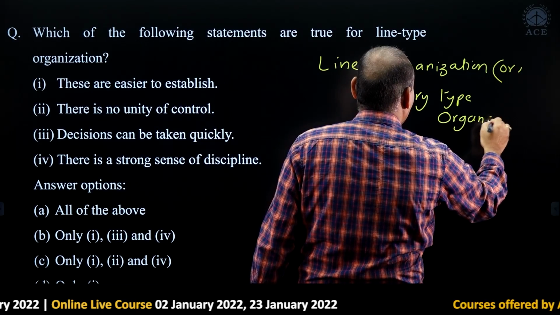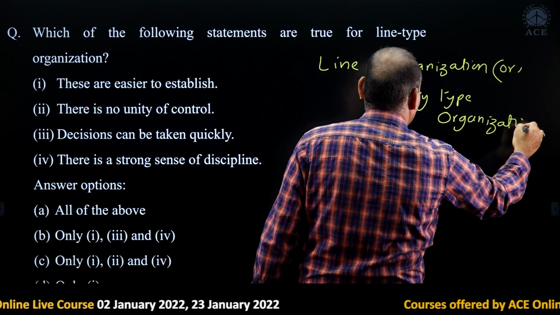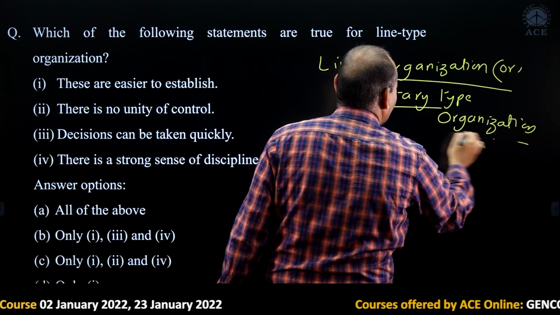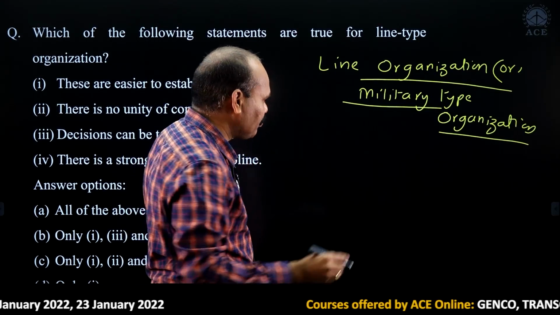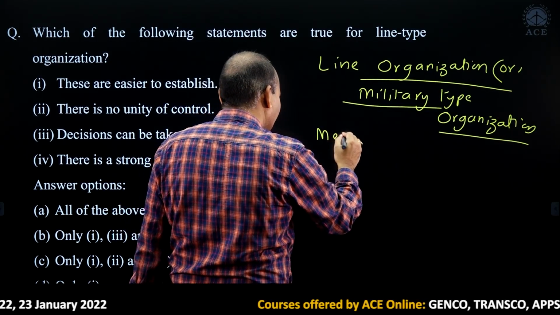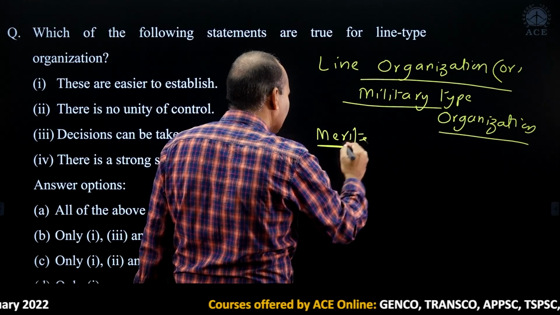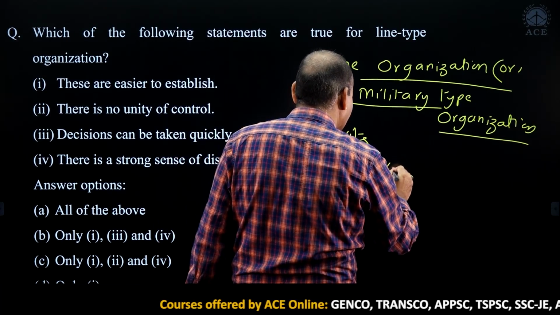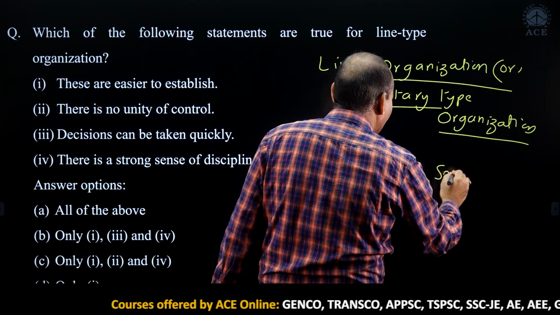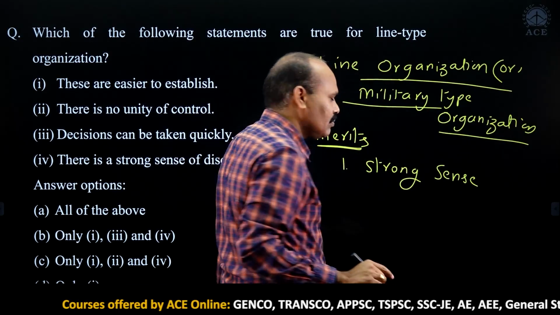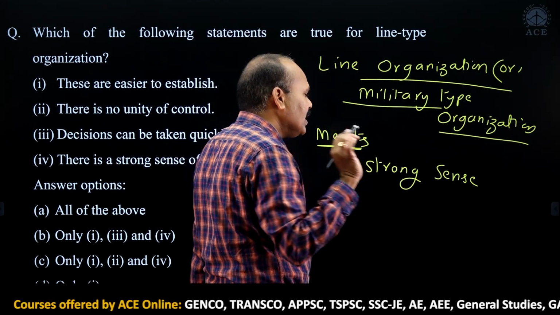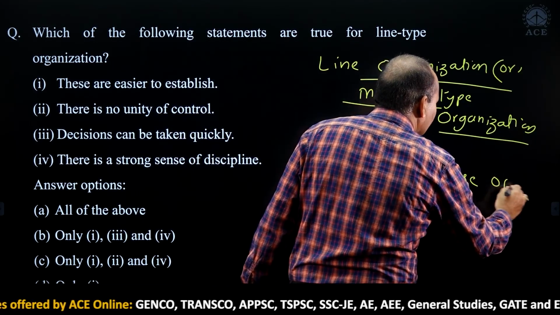So what are the main features in military type organization? When you look at the features or merits, what are the merits? The first and foremost thing is strong sense of discipline. Because when we have this military word, immediately it is meant for only discipline. Strong sense of discipline.